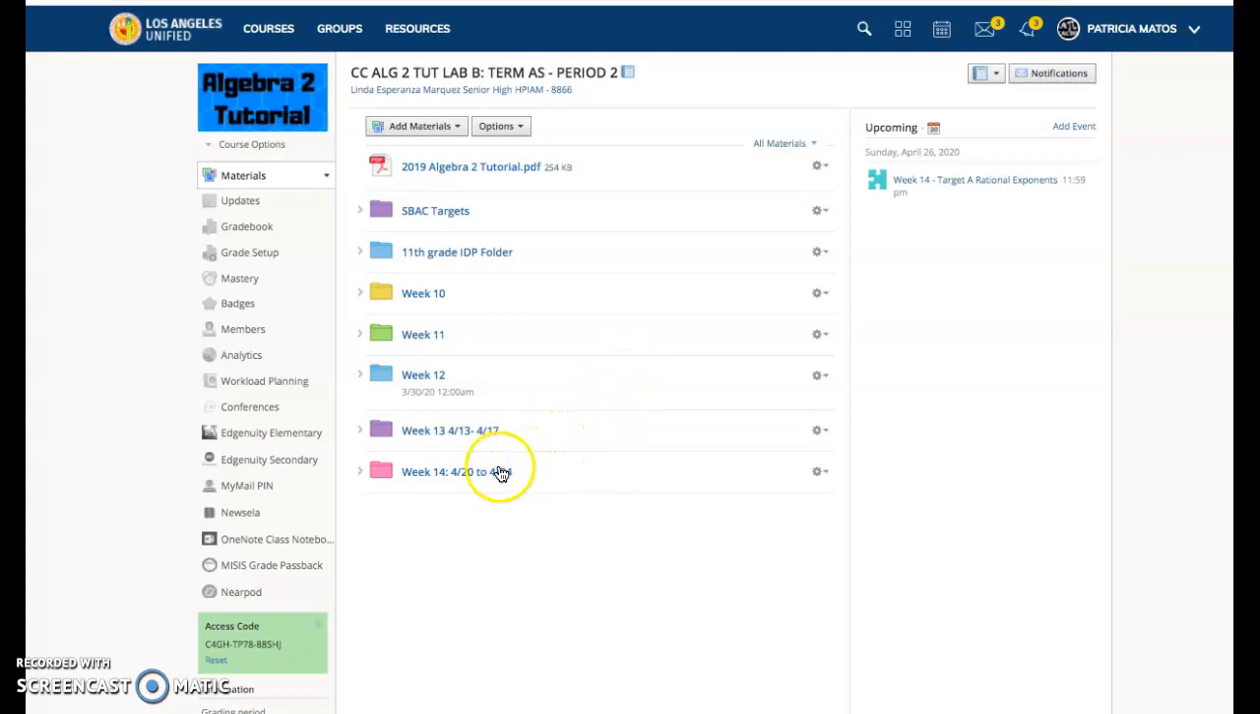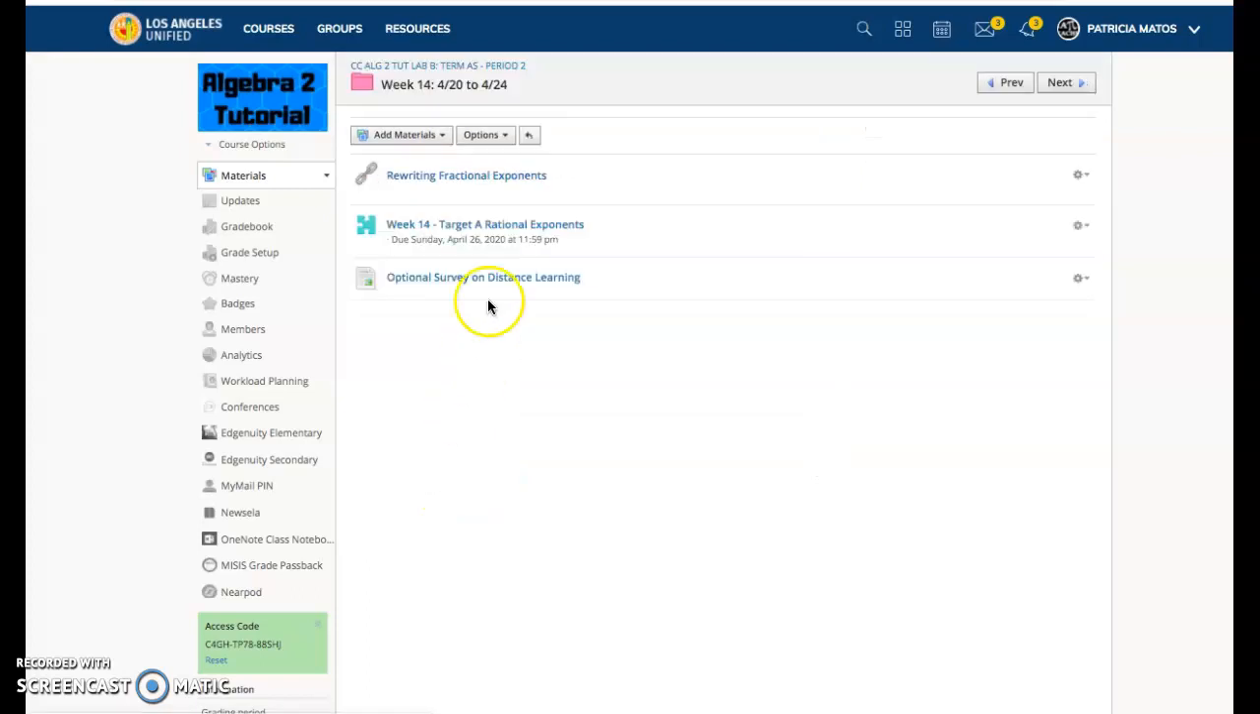This is now week 14. So this week you'll find your assignments in the same place in Schoology. There's a folder, week 14. If you click on it, there is one assignment. Like always in tutorial, we try to give you only one assignment because we want you to dedicate more time and energy to your Algebra 2 class.